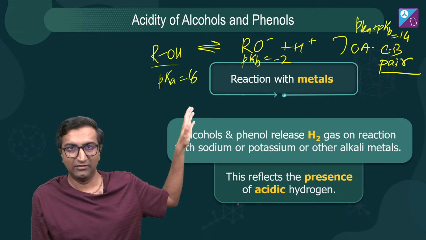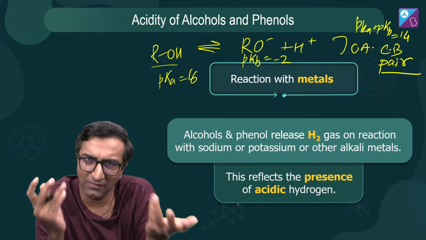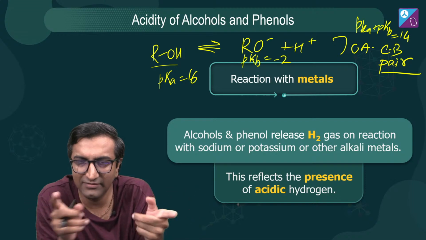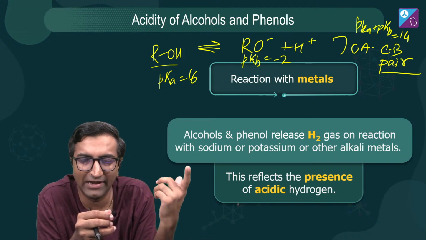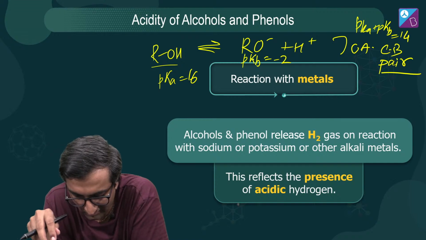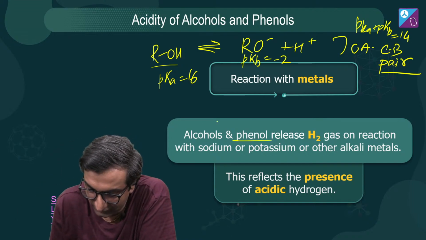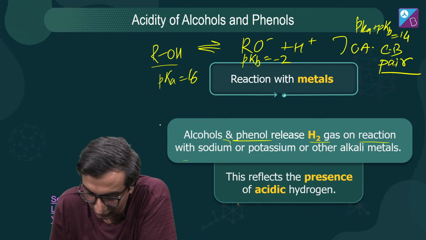I feel it decides which thing is acidic. And actually even for JEE main and NEET, conceptually speaking this makes sense, right? This is fine, no? That's why we use it on day-to-day things. When I tell you that aromatize is strong base, why is it strong base? Because of this. Okay. Anyway, so both alcohols and phenols release H2 gas on reaction with sodium or potassium